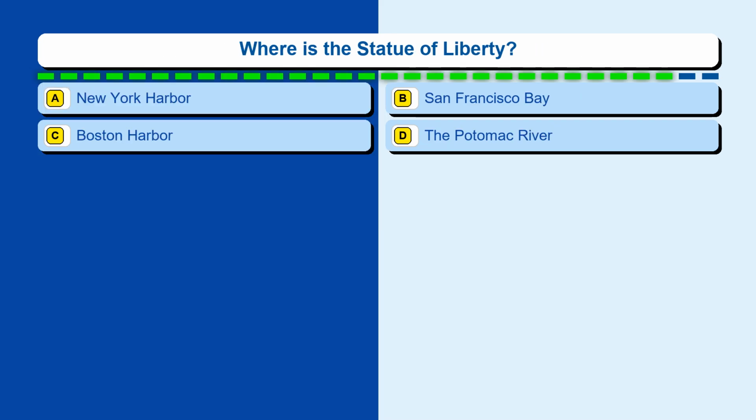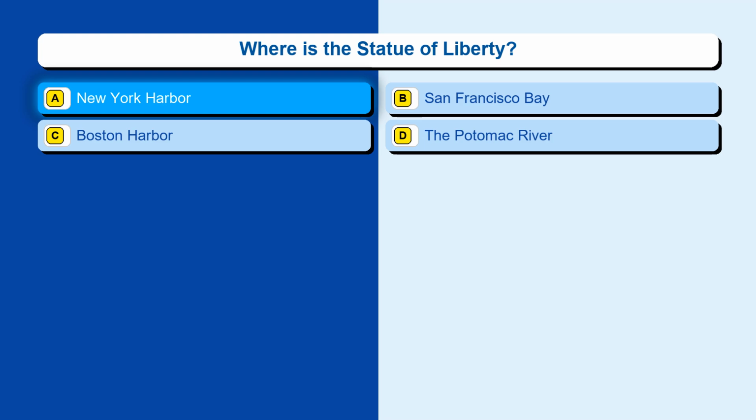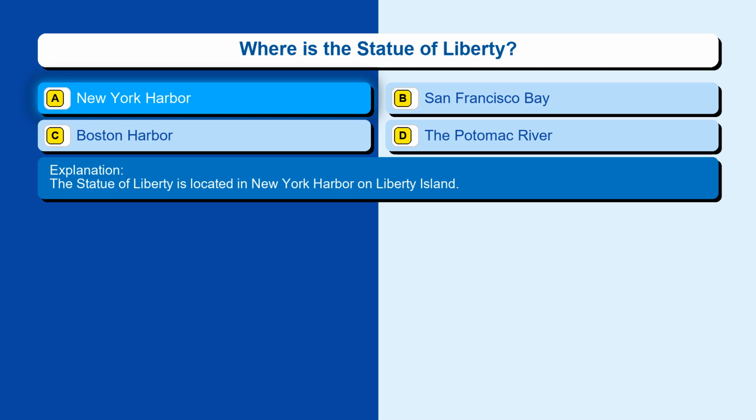Question 66. Where is the Statue of Liberty? Option A, New York Harbor. Option B, San Francisco Bay. Option C, Boston Harbor. Option D, the Potomac River. The correct answer is option A, New York Harbor. The Statue of Liberty is located in New York Harbor on Liberty Island.